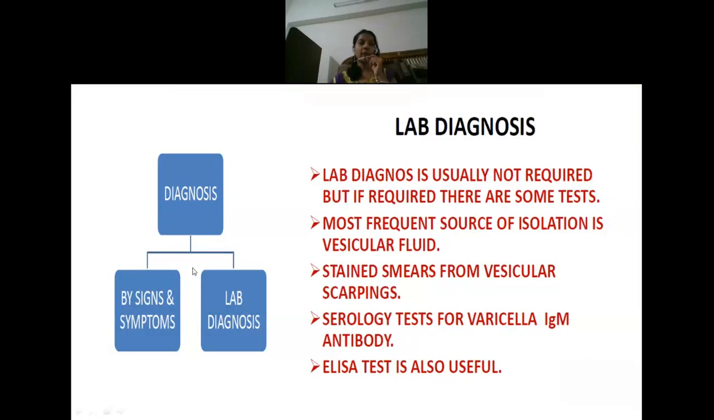Next is diagnosis. Most of the time we can just collect the history and see the signs and symptoms. That is, you can do the physical examination and see the rash. That is how you will usually perform the diagnosis. But other than that, you can send scrapings from the rashes sometimes. Sometimes you can also perform an ELISA test or serology test in order to detect whether it is chickenpox or some other cause.